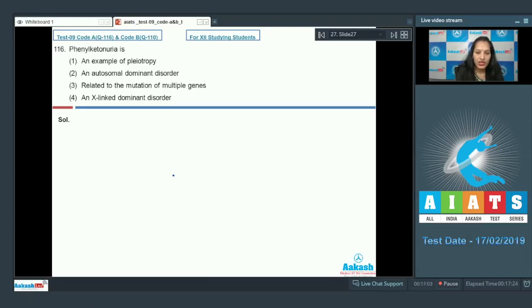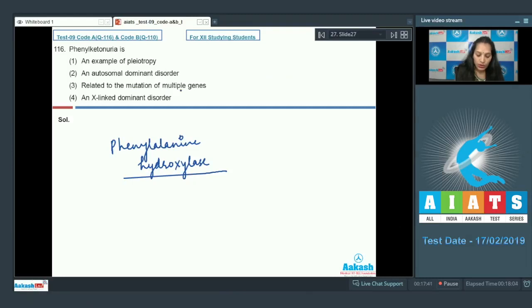There is a mutation in the gene which is responsible for the synthesis of an enzyme called phenylalanine hydroxylase. When there is a mutation in this gene, then there will be no synthesis of this enzyme. This enzyme is responsible for the conversion of phenylalanine into tyrosine. Then, due to absence of this enzyme, there will be accumulation of phenylalanine in the body.